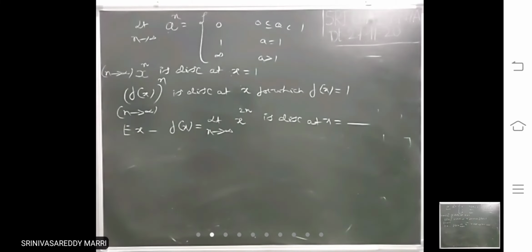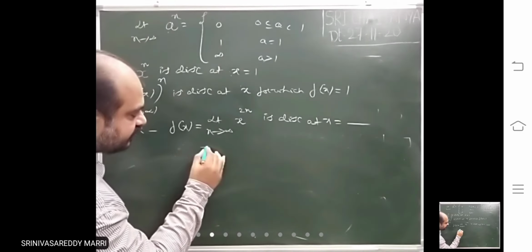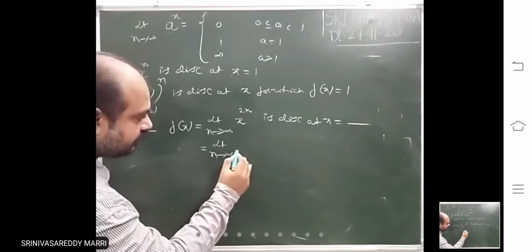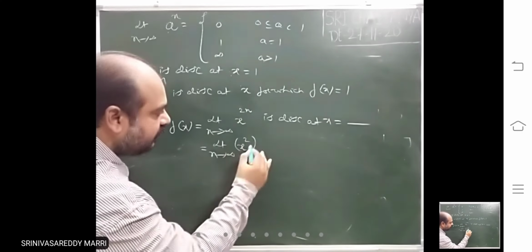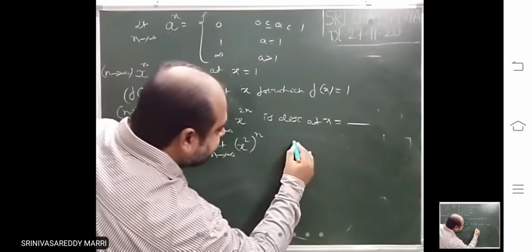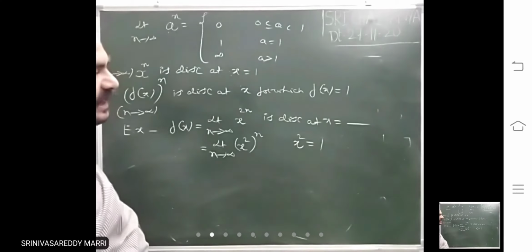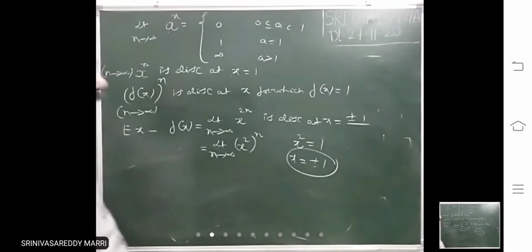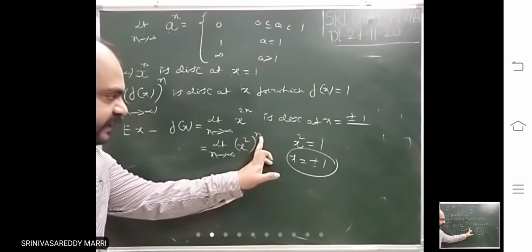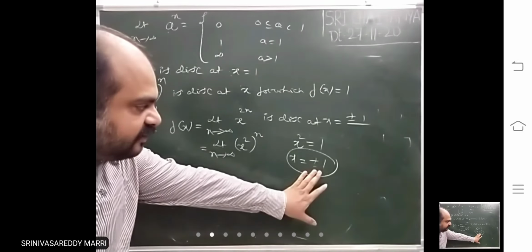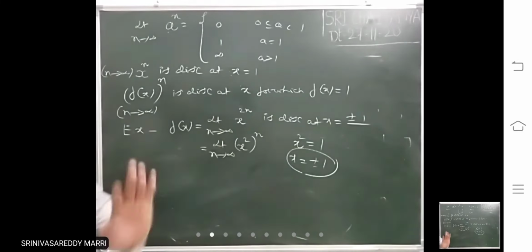That means this x power 2n you write like x square whole power n. This base is there. It will be discontinuous when that is 1. When that is 1, that means what is the answer? What are the values you got? x equal plus or minus 1. Just base is there, power is there. You equate that base to 1. x square equal to 1. At these values of x, this function will be discontinuous.